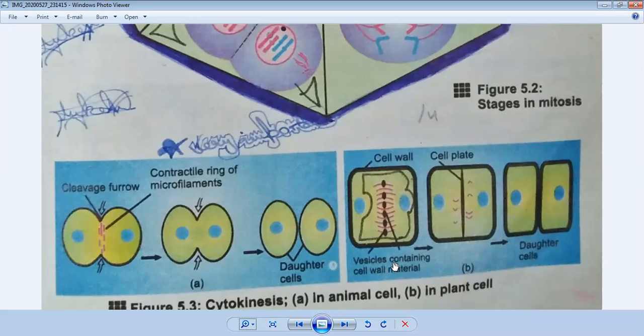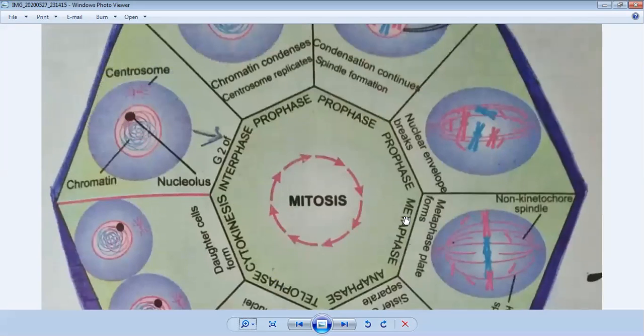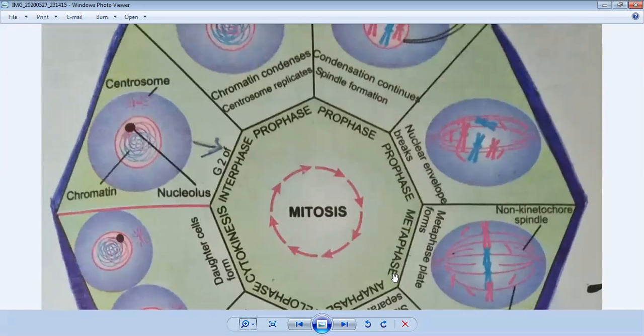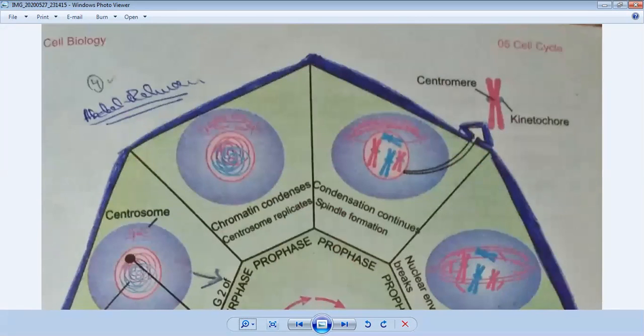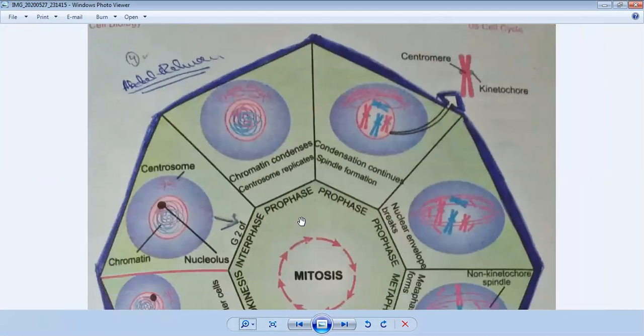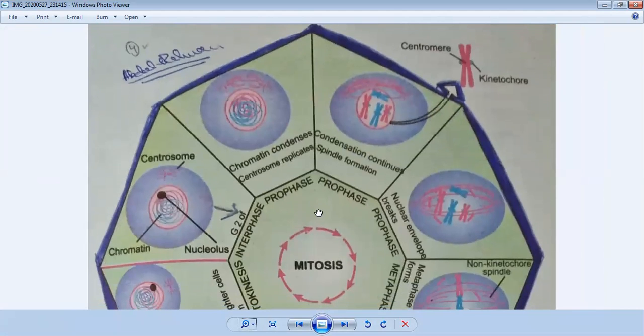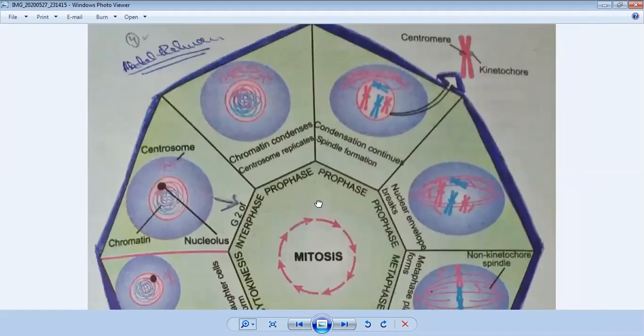I hope you understand it. Now I will explain mitosis through a diagram. We have studied that when karyokinesis happens in mitosis, four stages occur: prophase, metaphase, anaphase, and telophase.